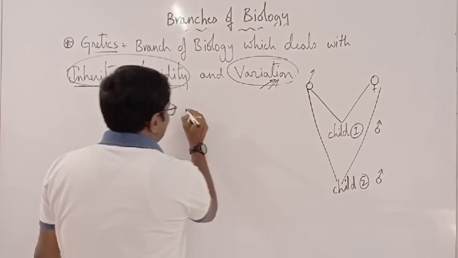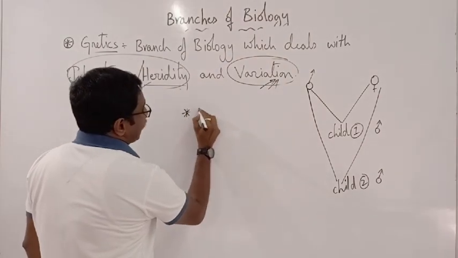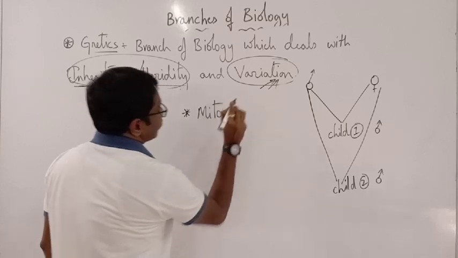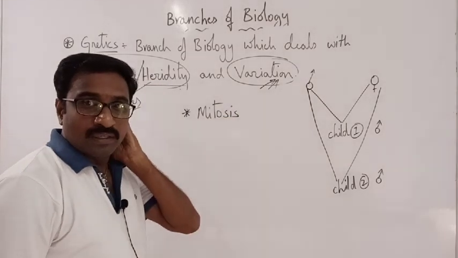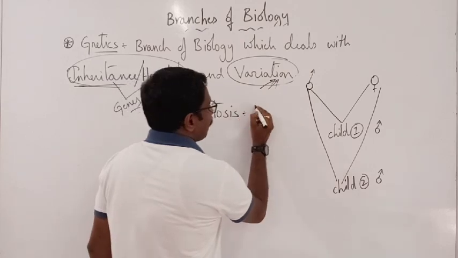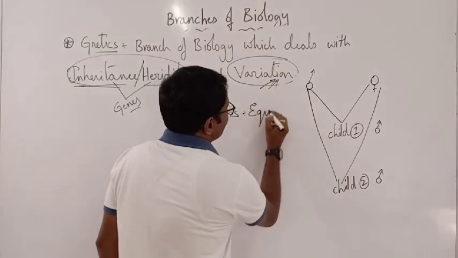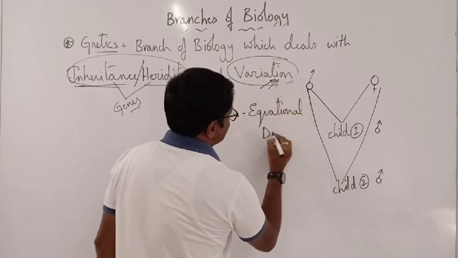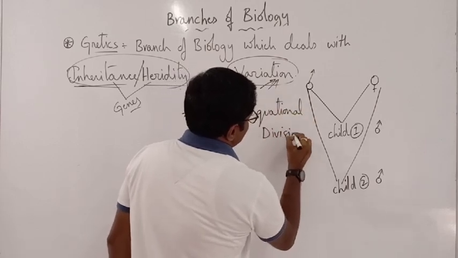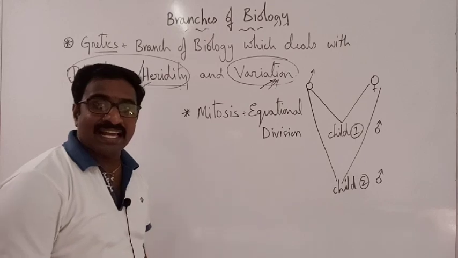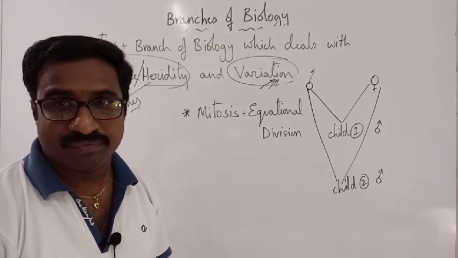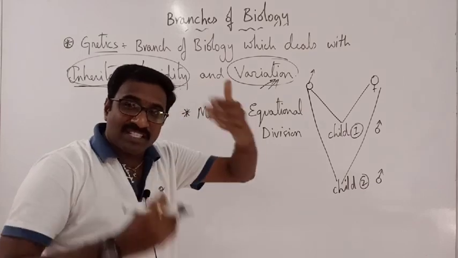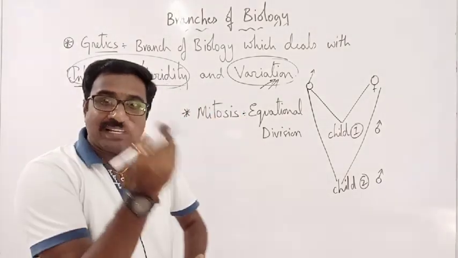Because for this, I must talk about the word called mitosis. Mitosis is called by the nickname equational division. Actually, in our body, mitosis will be continuously taking place.